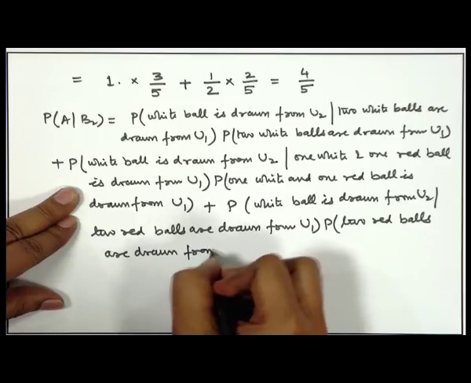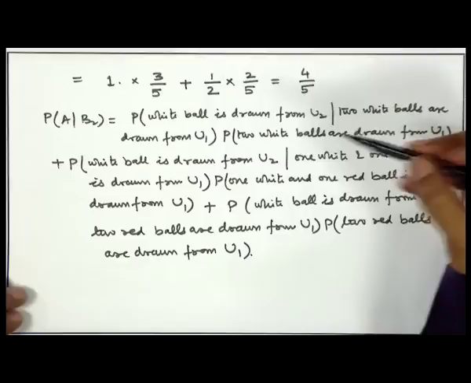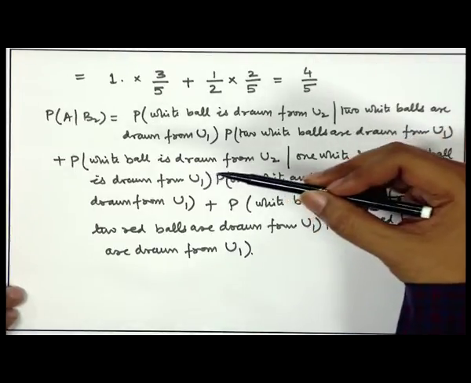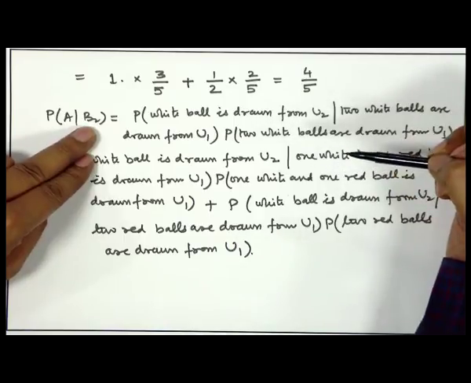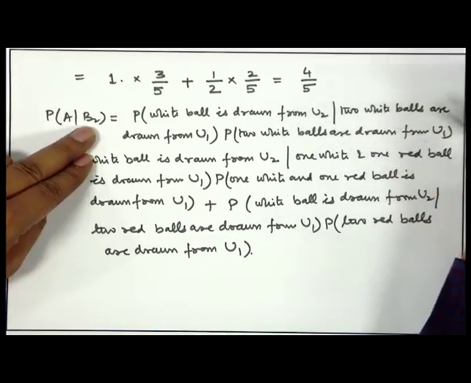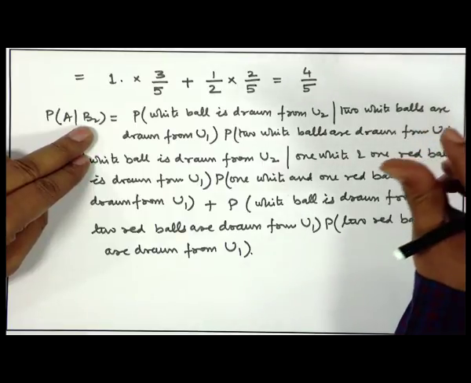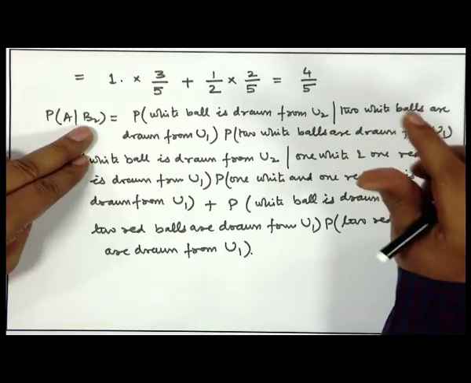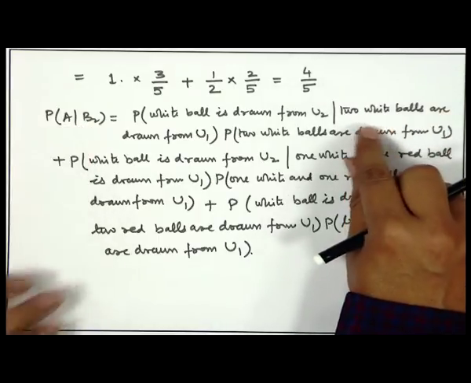Let me repeat the sentence here. We have applied the theorem of total probability. B2 means that a tail was obtained when a coin was tossed. If a tail is obtained, then we are drawing 2 balls from U1 and putting into U2. So, we are looking at 3 possibilities.